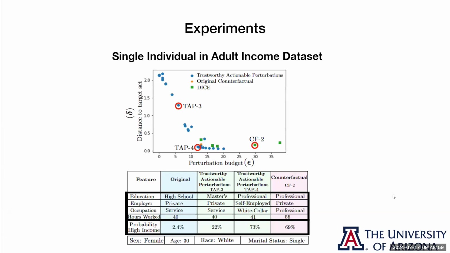Here we've got results for a single individual in the adult income data set. Our results are in blue here. On the x-axis is the cost of a change, and on the y-axis is how close that change gets us to our target, the delta. And as we can see, our method produces a much greater diversity of low cost, low reward results, and also high cost, high reward results. We also notice that our method is just generally a little bit more efficient. It gets better results at the same cost, but this is just one individual.